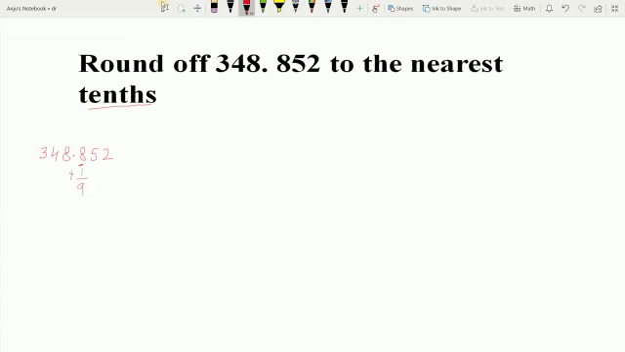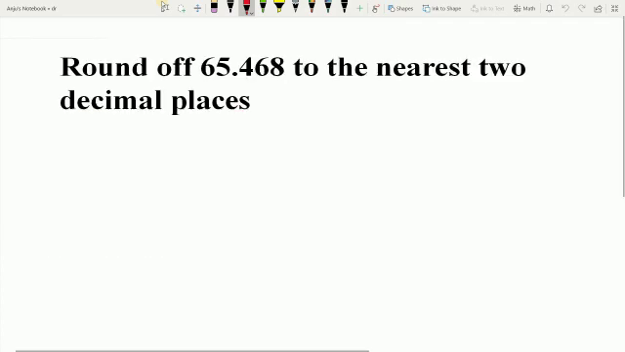So here we add 1, and 8 plus 1 is equal to 9. And the digits at the hundredth place and thousandth place, which are 5 and 2, we replace with 0. And the remaining left side digits will be as they are. Thus, the rounded number is equal to 348.900.